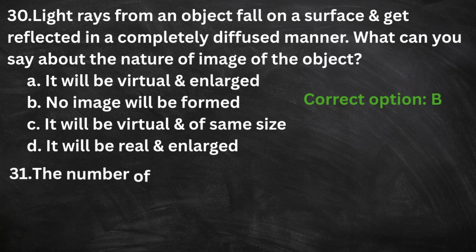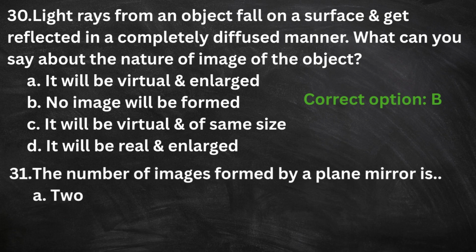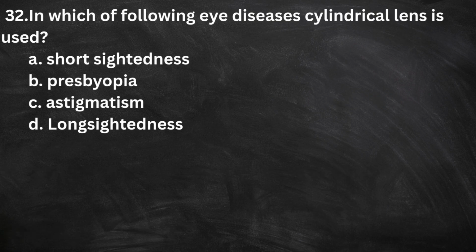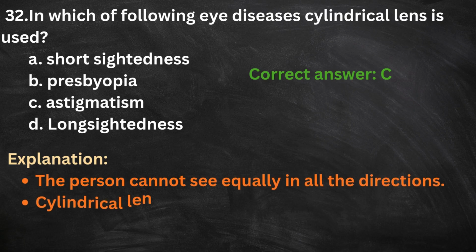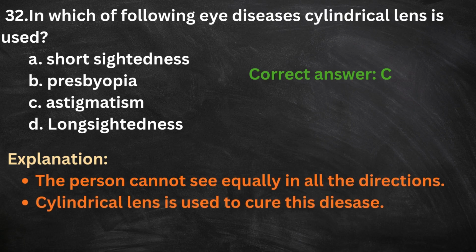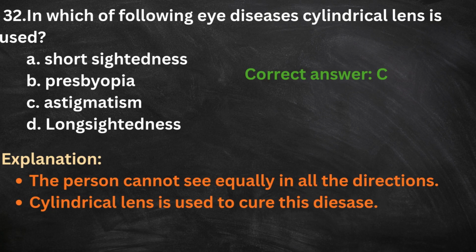31. The number of images formed by a plane mirror is A. 2, B. 1, C. 0, D. Many. The correct option is B. 32. In which of the following eye diseases cylindrical lens is used? Short-sightedness, presbyopia, astigmatism, long-sightedness. The correct option is C. Here is the explanation. The person cannot see equally in all the directions. Cylindrical lens is used to cure this disease.